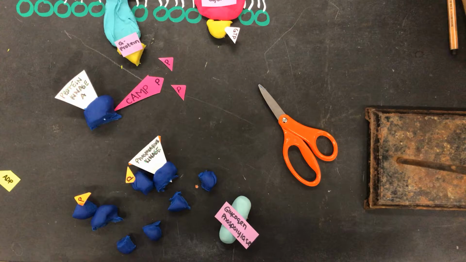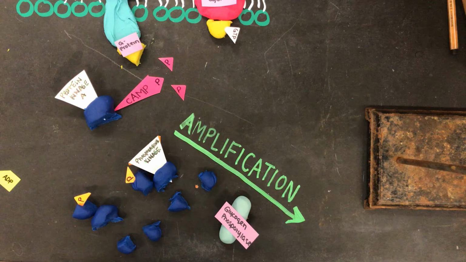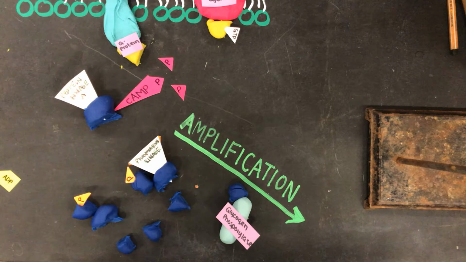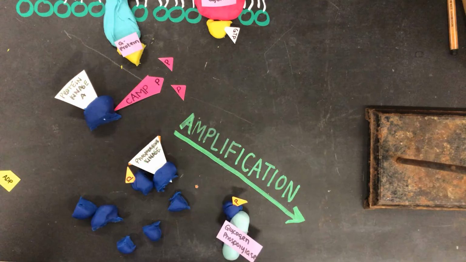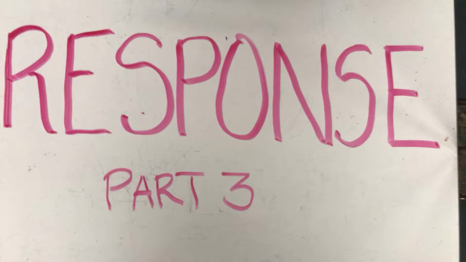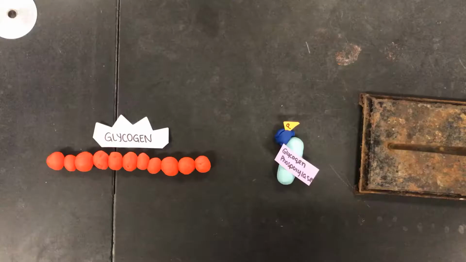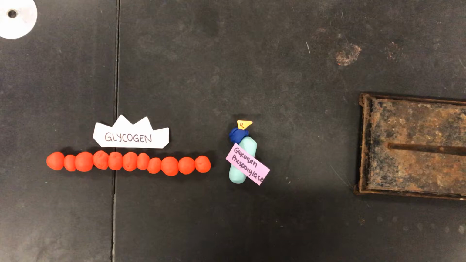The activated protein kinases are then able to activate additional protein kinases, creating a cascade of amplifying signals. The signal is then able to activate enzymes to elicit the desired response. Response is the final step in the cell signaling pathway. The phosphorylated protein kinase gives a phosphate group to activate the enzyme glycogen phosphorylase, which breaks down glycogen polymers into